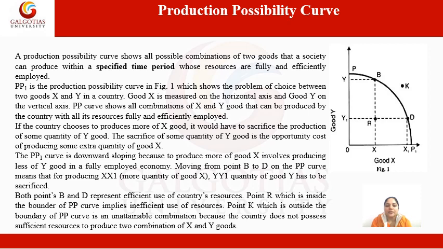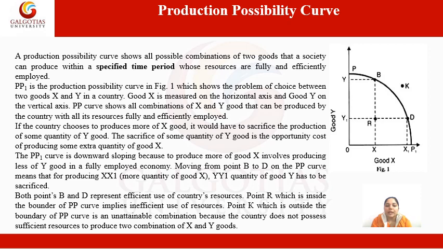So the sacrifice of some quantity of good Y is the opportunity cost of producing some extra quantity of good X and vice versa. The PP1 curve is downward sloping because producing more of good X involves producing less of good Y. It means we are going to sacrifice one if we are going to increase another.